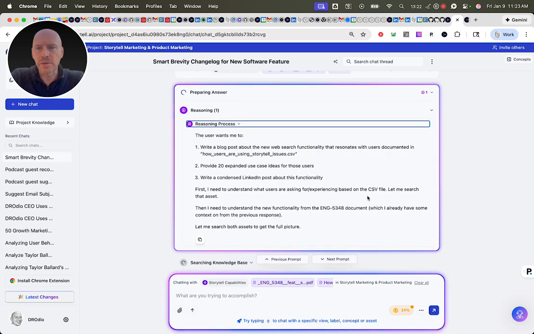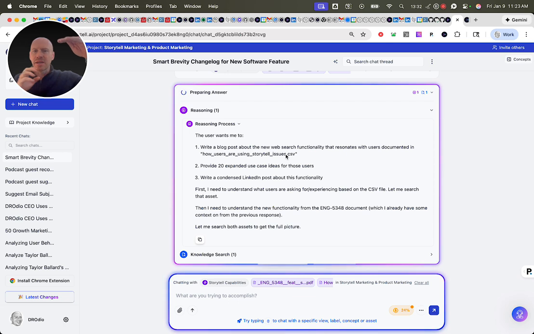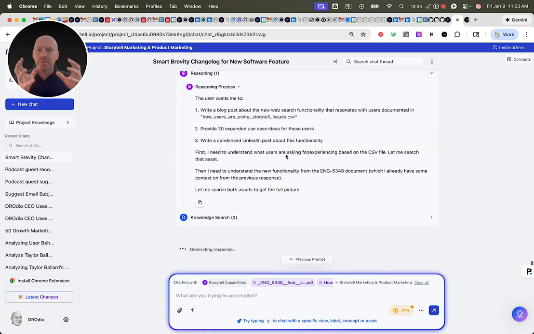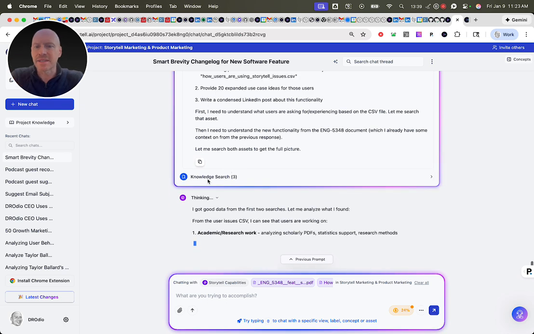One super cool thing that Storytell does when you load a CSV into Storytell, we actually crawl the schema of the CSV, we extract the data, we spin up an ephemeral database, we load the data into that ephemeral database, and then we have Storytell write SQL queries against the data. So we're basically structuring the data.